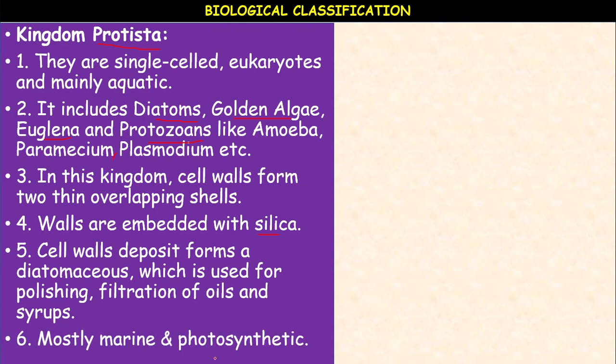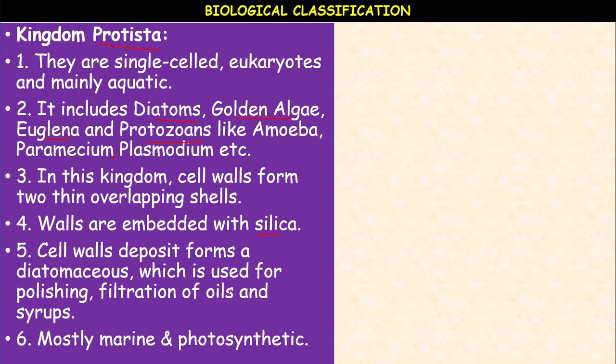Mostly marine and photosynthetic. All are unicellular eukaryotic organisms and are placed in the Protista, but the boundaries of the kingdom are not well defined. It acts as a connecting link between the prokaryotic kingdom Monera and the complex multicellular kingdoms like fungi, plantae and animalia. In between the Monera and the fungi, plantae and animalia, these Protista are present. They act like a connecting link.